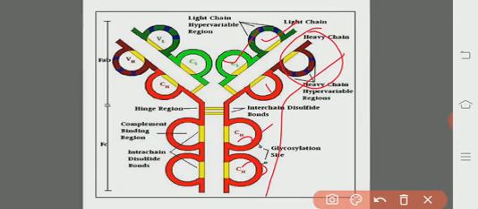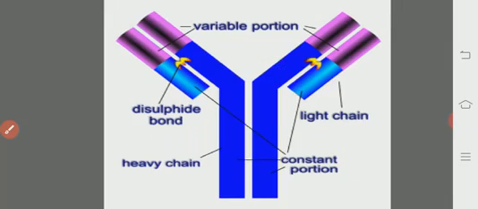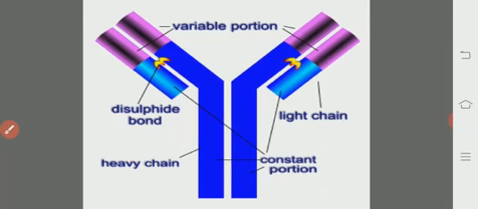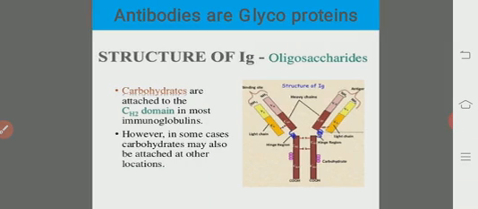So both the heavy chain and light chain have variable regions as well as constant regions. See here, the variable portion is shown in purple, whereas the constant region is seen in blue. So both the light chain and heavy chain have variable and constant regions.